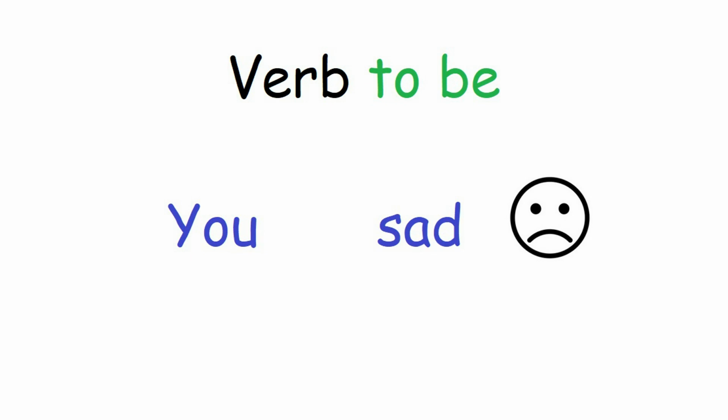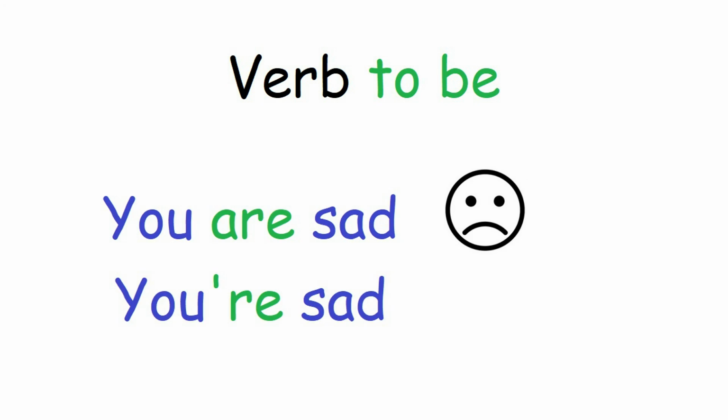Okay, next, you sad. Again, there is a missing word here. And the missing word is, of course, the verb to be. Okay, so when you put verb to be in the present simple affirmative form, but this time you have you. Okay, so what is the right word? You are sad, or you are happy, or whatever. Okay, now how about the short form? This is the short form. You're sad, or you're happy.